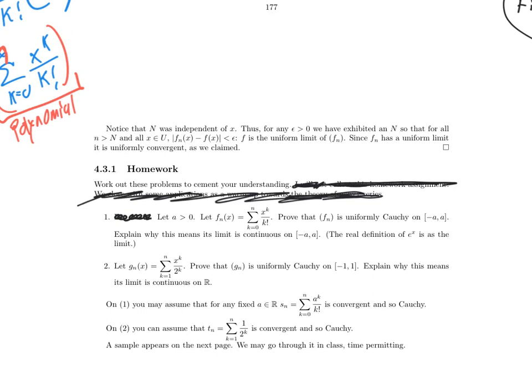But then that uniform limit is the uniform limit of a sequence of continuous functions, and so is continuous. And then you can do the same thing with another function, x to the k divided by 2 to the k. In the next video recording, I'll go through a sample problem, similar to these, to give you an idea of how to proceed.